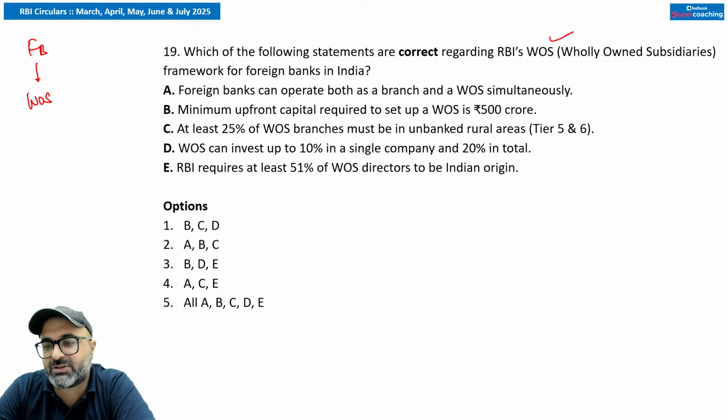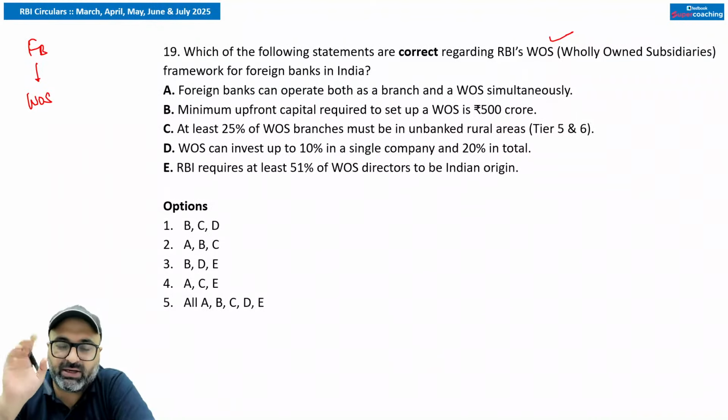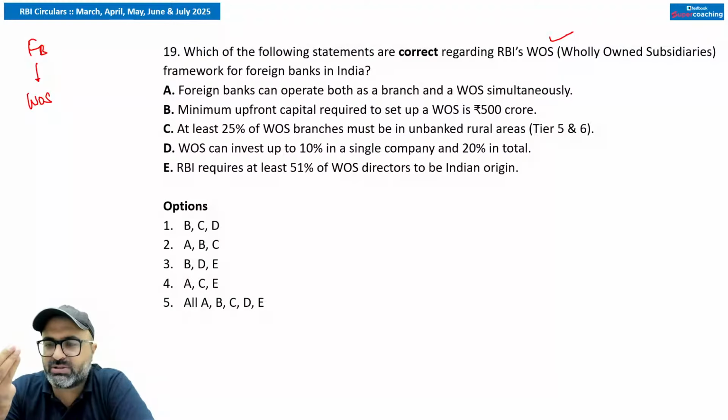Remember that. In case of a branch, if a foreign bank has opened a branch in India, its liability will be with the parent company, but in case of a wholly owned subsidiary, the liability is limited to the parent company. A branch operates the same as the foreign bank, but a wholly owned subsidiary can be involved in additional activities as well. On taxation, the branch tax rate will be charged, but in case of a subsidiary, the corporate income tax rate will be charged.